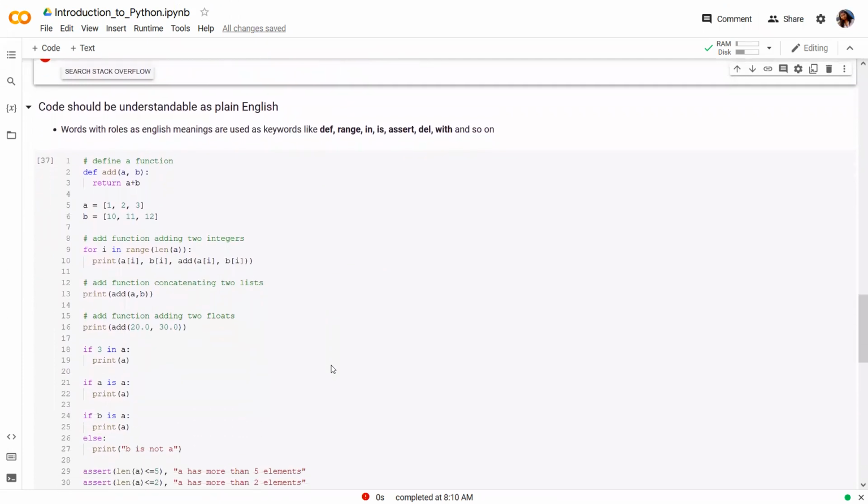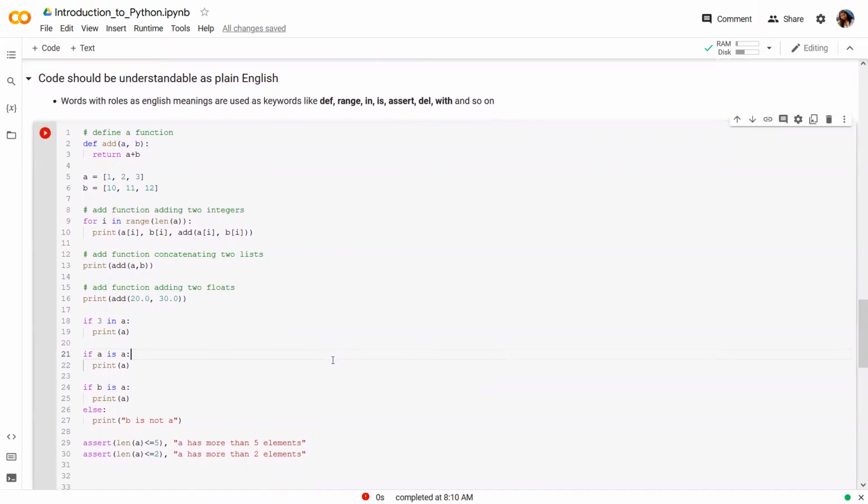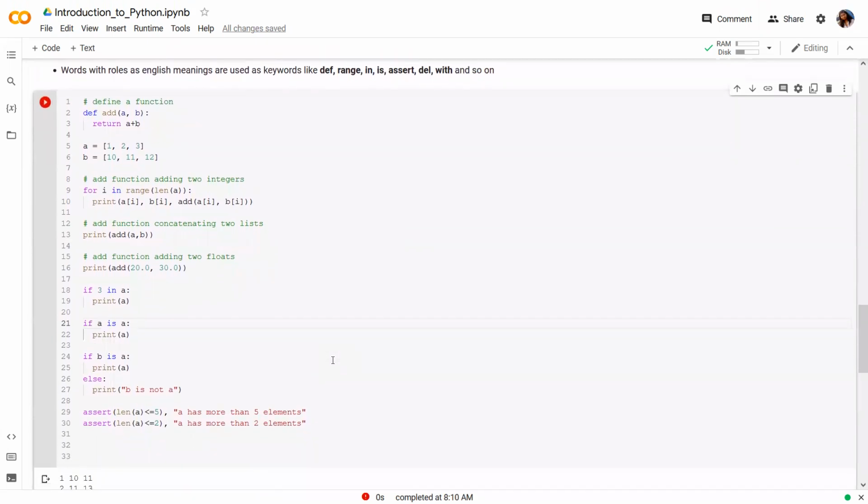The next is that code should be understandable as plain English. This was one main goal behind designing Python, and it has been completely achieved. The reason is that it uses English keywords with similar meanings in the program. For example, if I have to define a function, I simply use the keyword def, and it will define a function for me.